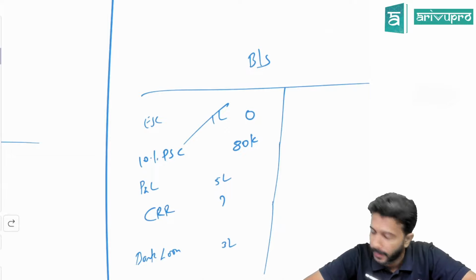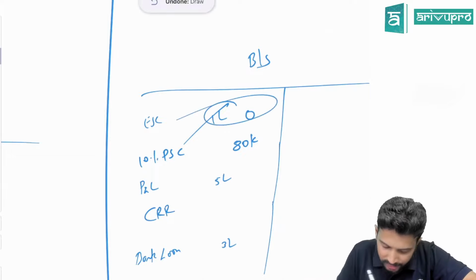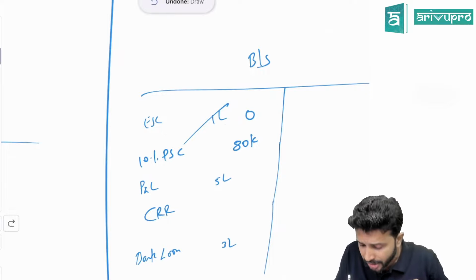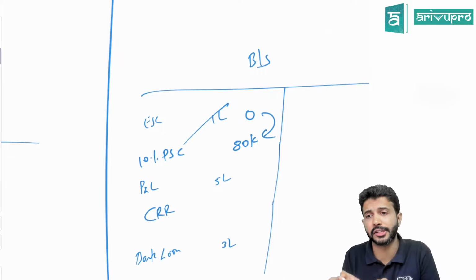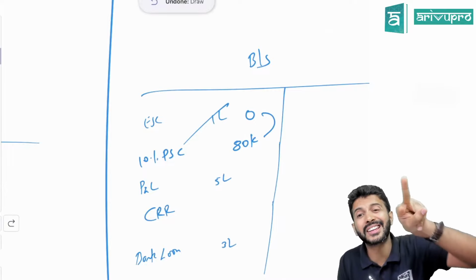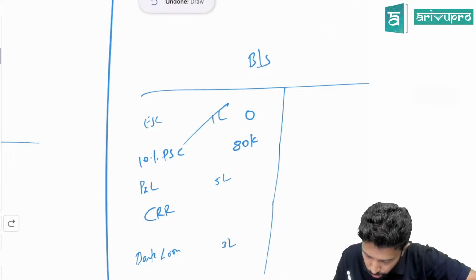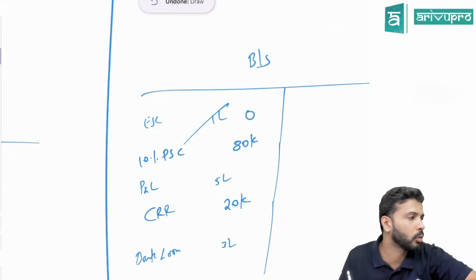Unanimously 20. Gap was initially how much? 1 lakh. How much of that gap is already filled up by giving preference shares? 80. How much gap is still remaining? 20. So to fill that remaining gap, we have to create CRR.